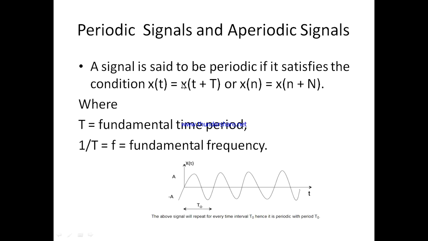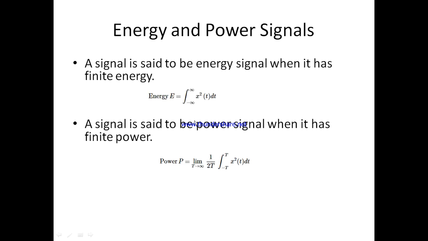Aperiodic signals means the signal does not satisfy the condition x of t equal to x of t plus T, or x of n equal to x of n plus N. If it does not satisfy the condition, we call the signal an aperiodic signal. Next one, energy and power signals. A signal is said to be an energy signal if it has some finite energy, it should not be infinite.